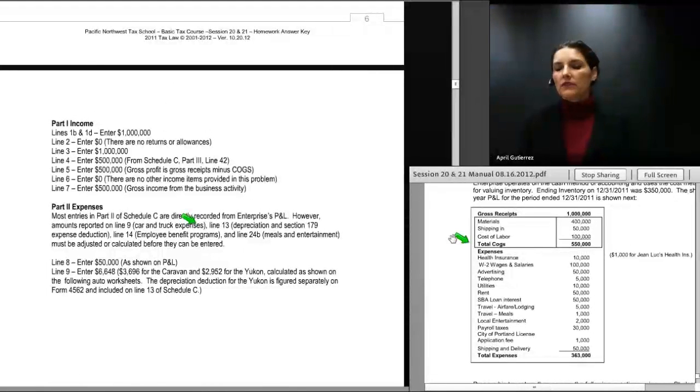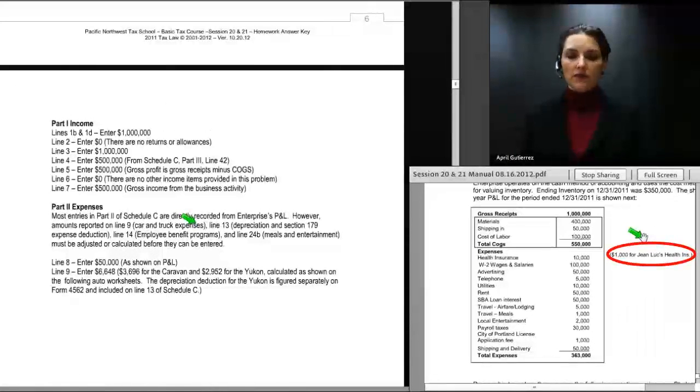So the amount that's shown here for cost of goods sold is not really a reflection of the true cost of goods sold that's reported on the tax return. But the information provided here is used by you, the tax preparer, to figure the cost of goods sold entries for the Schedule C. Then we have all of the other expenses of the business, and significant among these expenses is that $1,000 of health insurance for Jean-Luc.